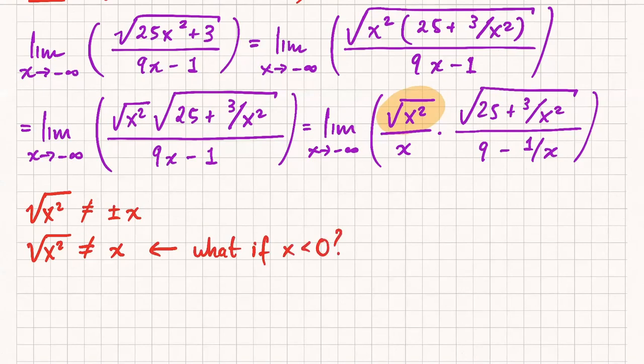Right? A square root symbol, in case you're, this is sort of the same confusion as the plus minus x. The square root symbol always returns the positive square root, right? So on the left side, I would have a positive number, but if x itself is negative, on the right side, I would have a negative number. No good, right? So the correct answer is already in chat, I think, a few times. So the correct way to deal with this is that square root of x squared is actually equal to absolute value of x. Right? The end result has to be positive.